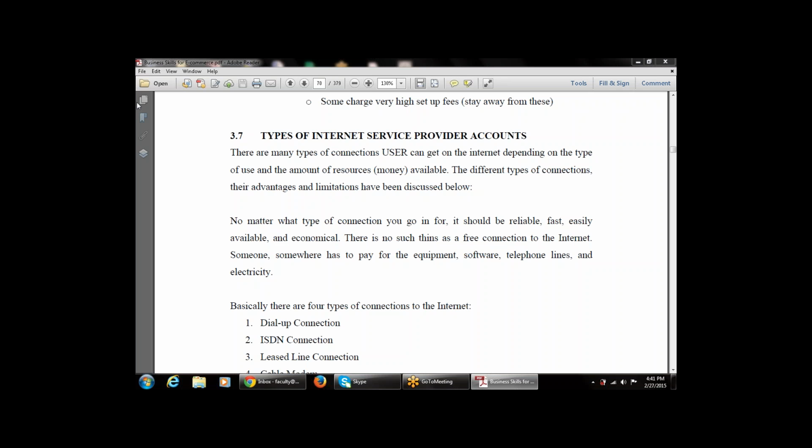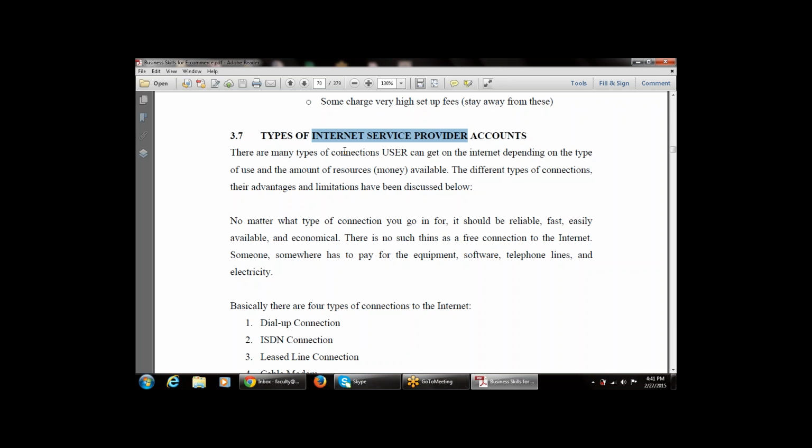We started with 3.7, that is the types of internet service provider accounts, the types of ISP accounts. There are many types of connections a user can get on the internet depending upon the type of usage and the amount of resources, that is the money available. The different types of connections, their advantages and limitations have been discussed below. Every account has different limitations and different advantages.